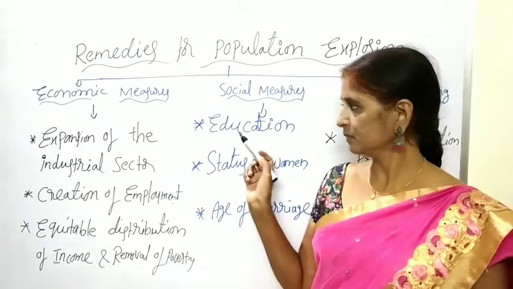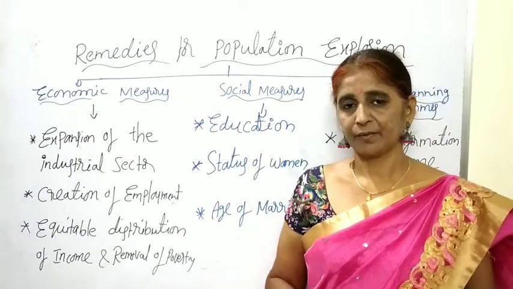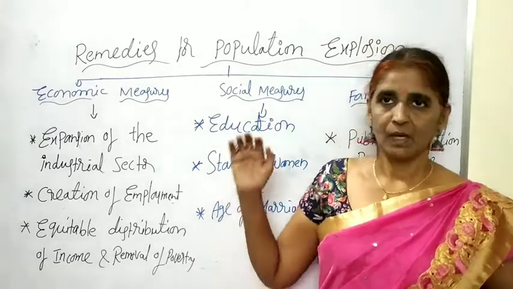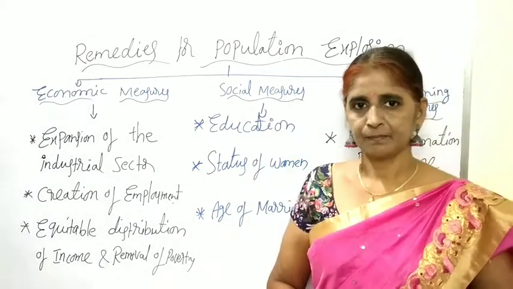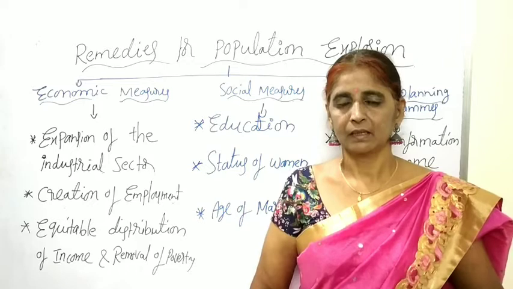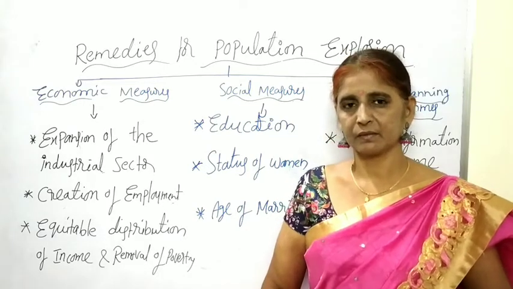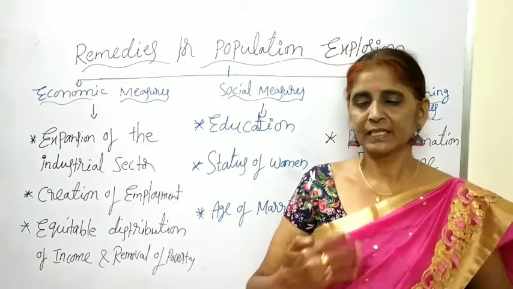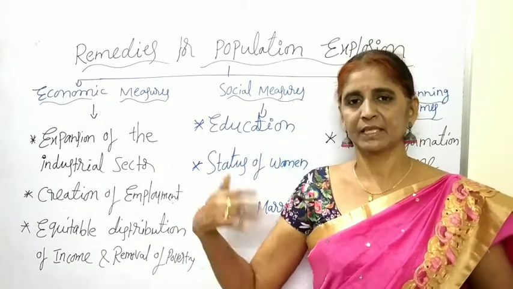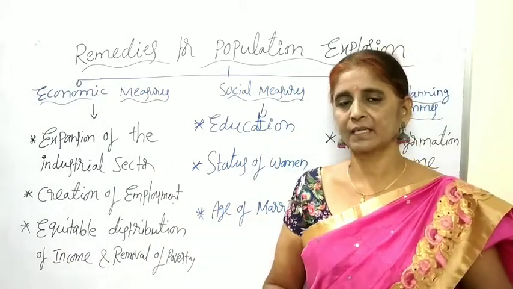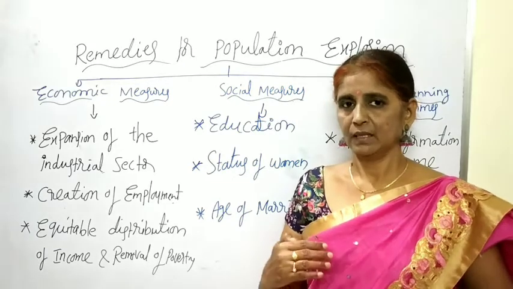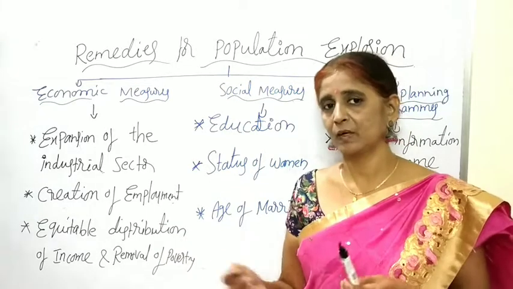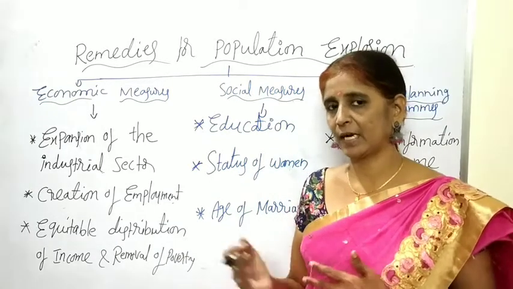Education. Education will make a frontal attack on the population growth. Definitely, if the youth are educated, they are concentrating on improving their qualifications, they will delay the marriage. After completion of the degree, they will look for the PhD. After that, PhD, like that, they will concentrate on their studies. They are competing with the others to improve their qualifications and to get the jobs. In this process, they will delay the marriage.